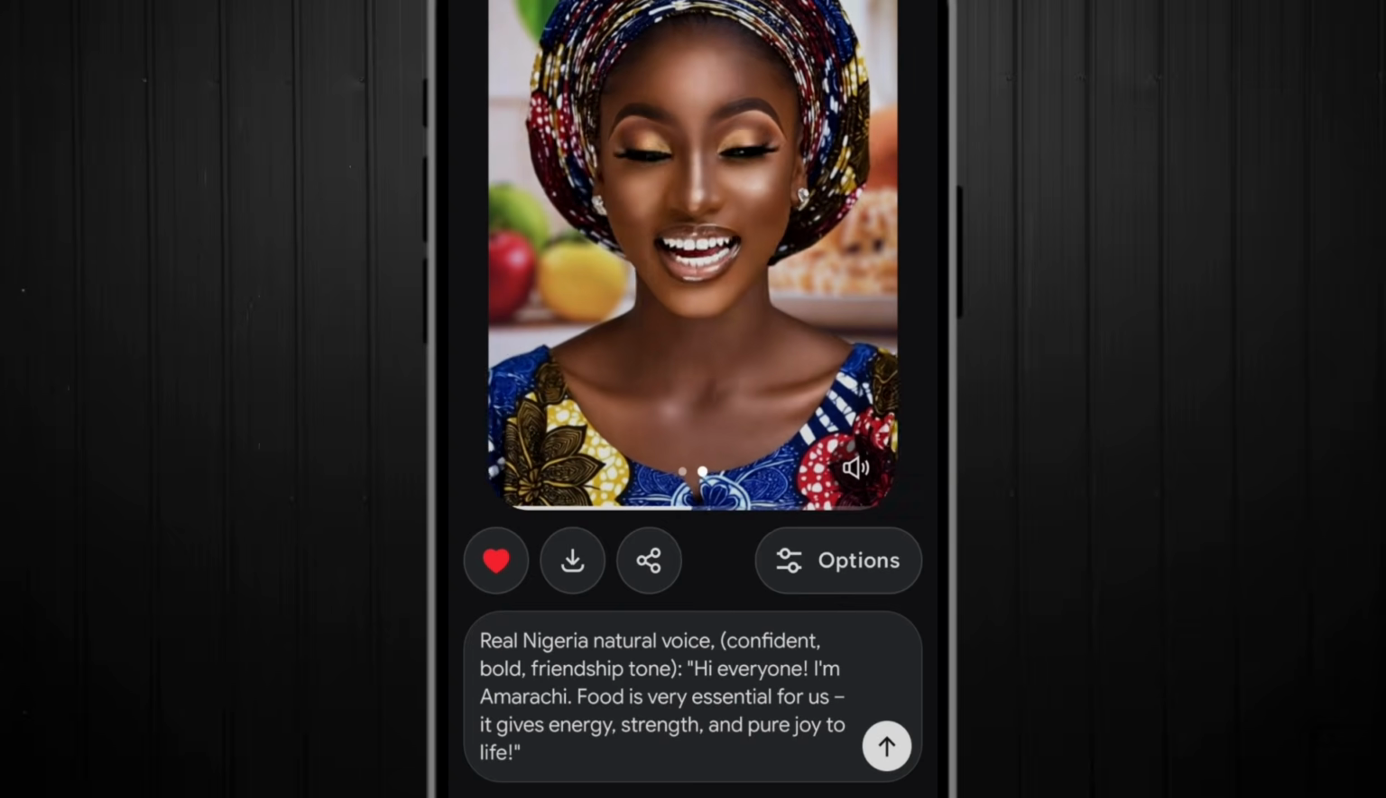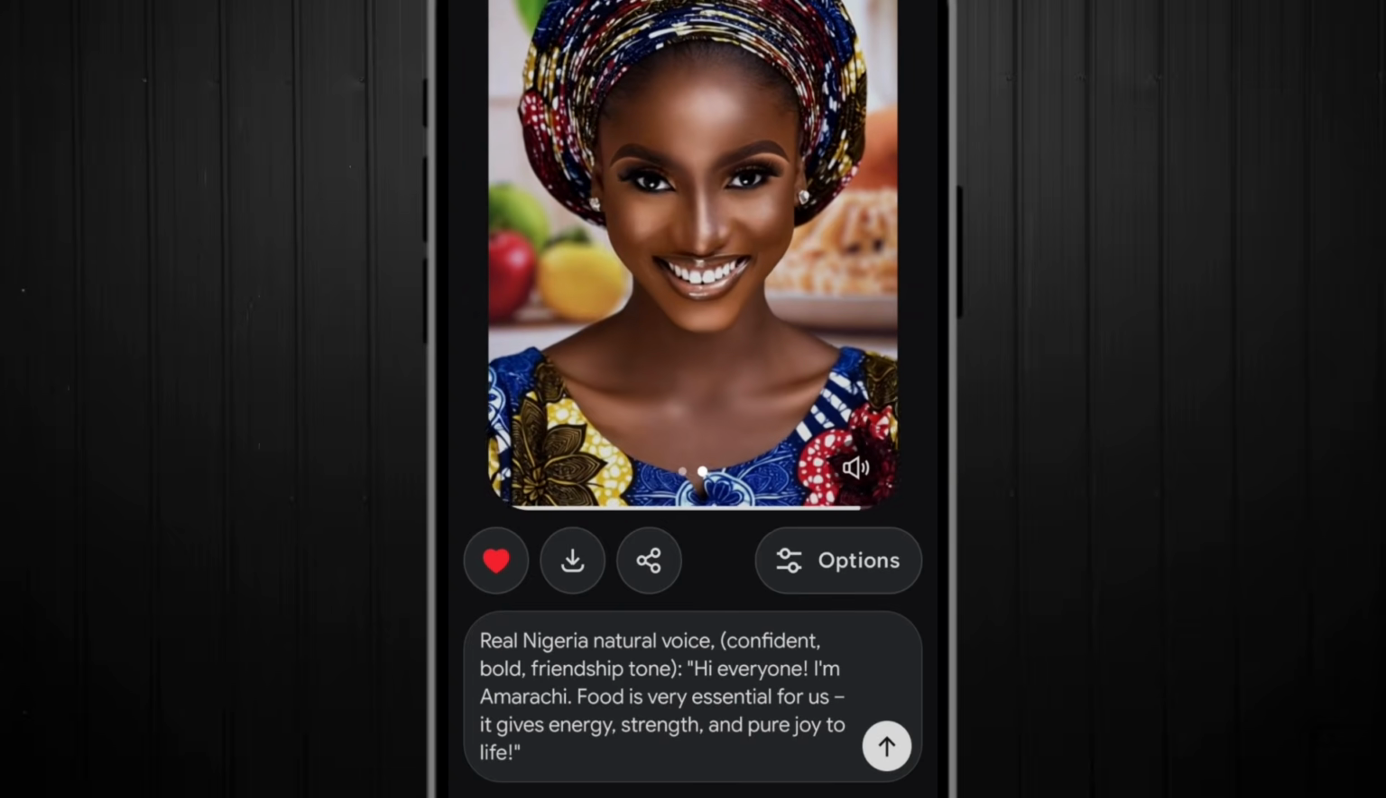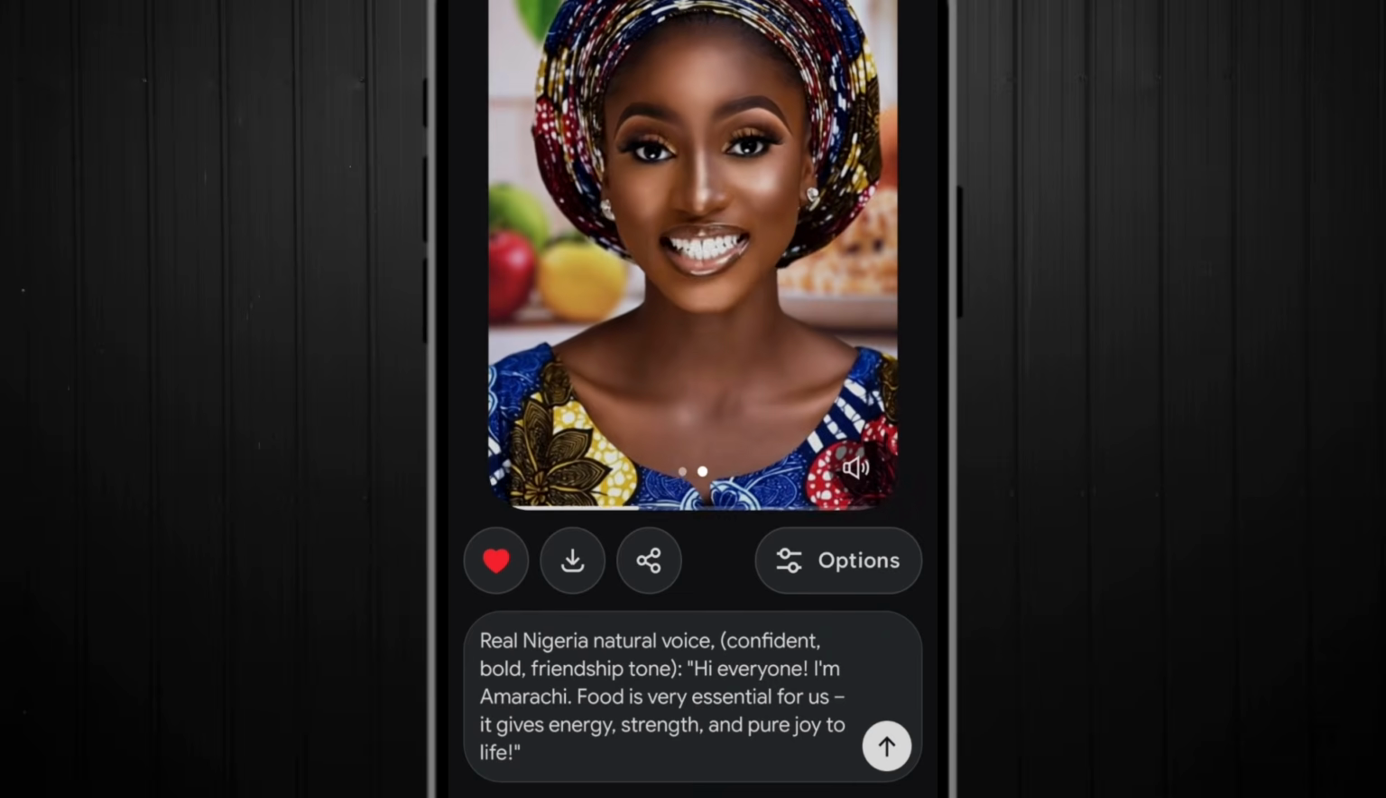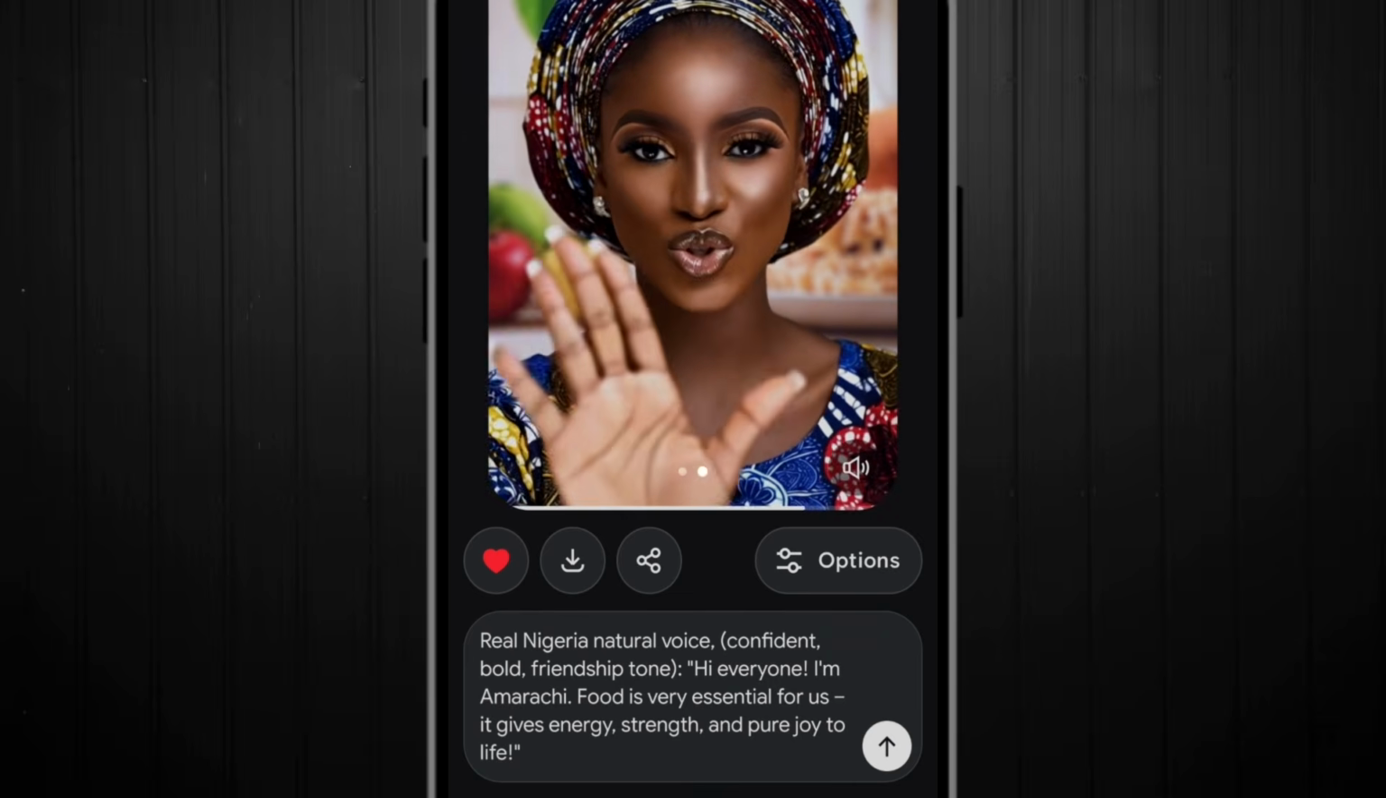Food is very essential for us. It gives energy, strength, and pure joy to life. Hi everyone, I'm Amarachi. Food is very essential for us. It gives energy, strength, and pure joy to life.